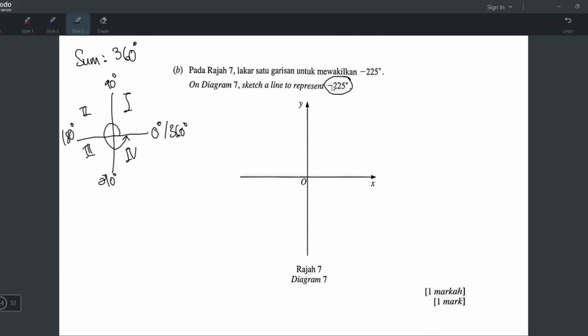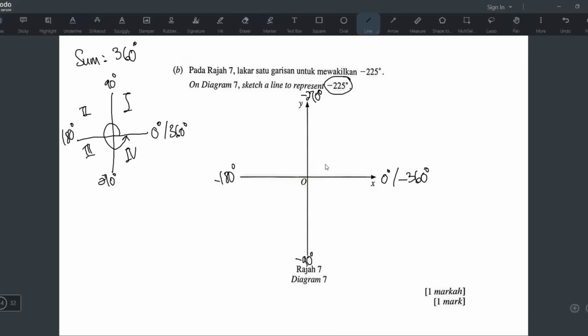But this one is a negative angle, right? Tapi you punya kosong still sini, cuma you punya negative 90 dekat sini. It means instead of going anti-clockwise, now you pergi clockwise. Yang ini anti-clockwise. Ini start dari sini juga tapi pergi clockwise. And then this is negative 180, and this is negative 270, and then negative 360 back here. So where is negative 225? In the quadrant 2. Here, because negative 225 is somewhere between negative 180 and negative 270.